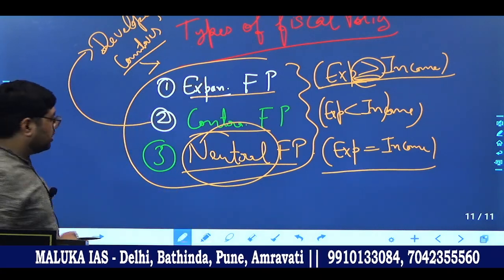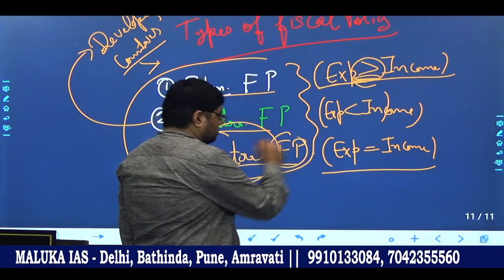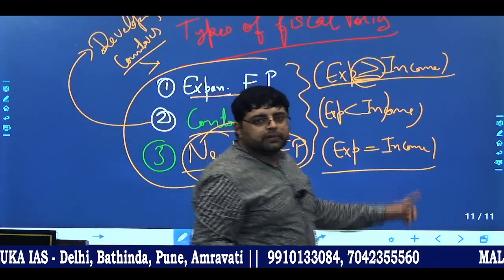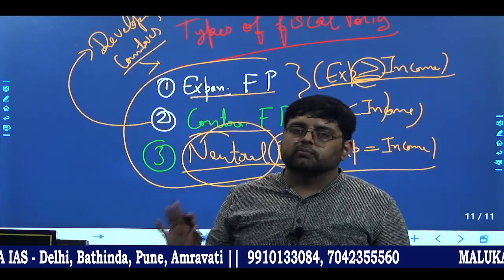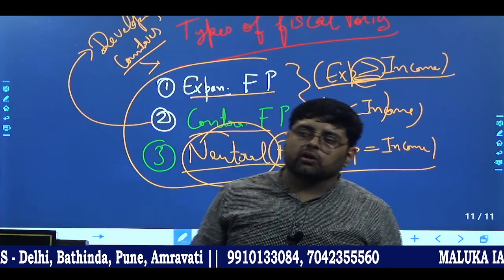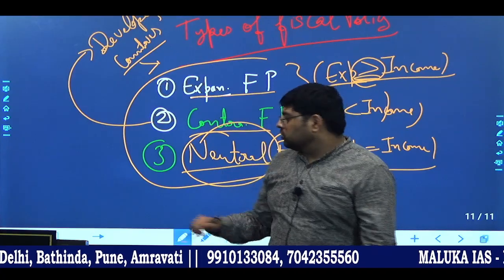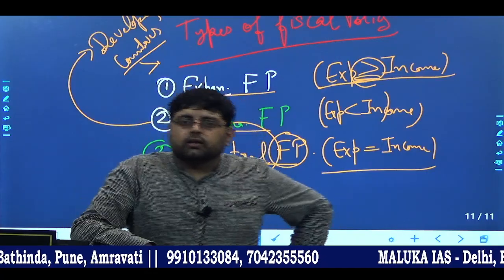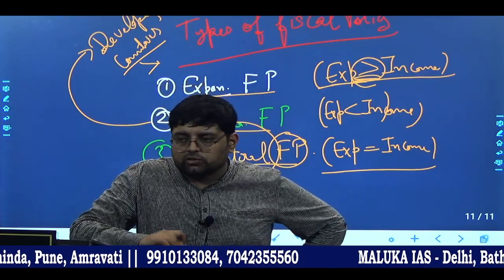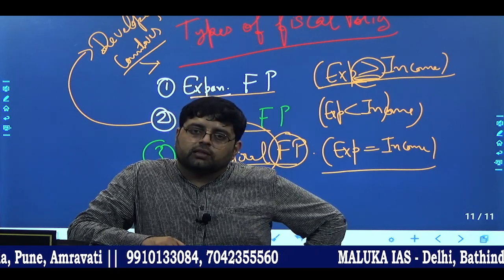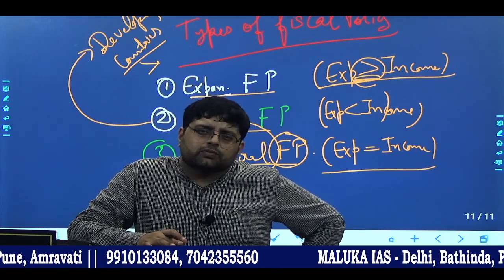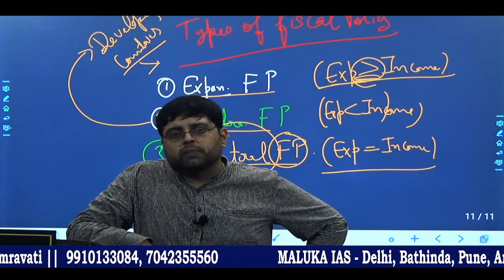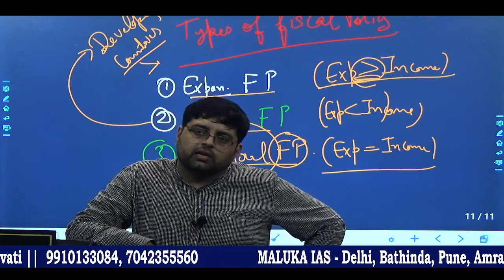Now comes neutral fiscal policy. Now when it comes to neutral, what does it mean? Neutral means that your expenditure is equal to income, means जितना कमा रहे हो उतना ही बराबर ही खर्च कर रहे हो, that means neutral. Now the concept of neutral is an ideal case. That is not possible in a country like India, okay, as well as in the world also. You will not find in any economy that there is a neutral fiscal policy, okay. So that is why it is an ideal conception, okay. So most of the countries either have an expansionary fiscal policy or contractionary fiscal policy.